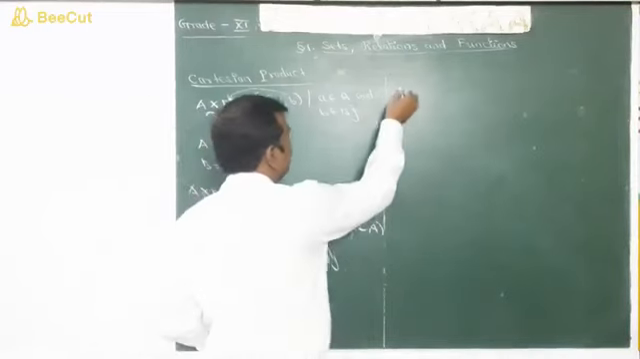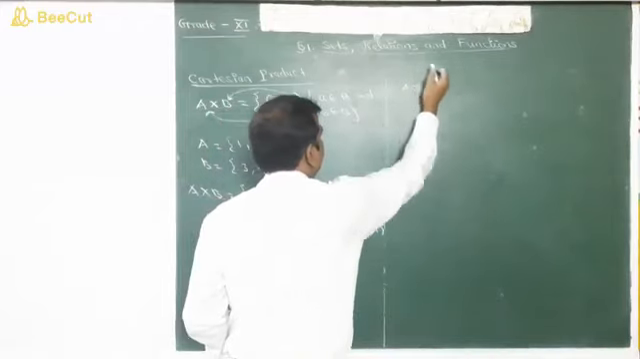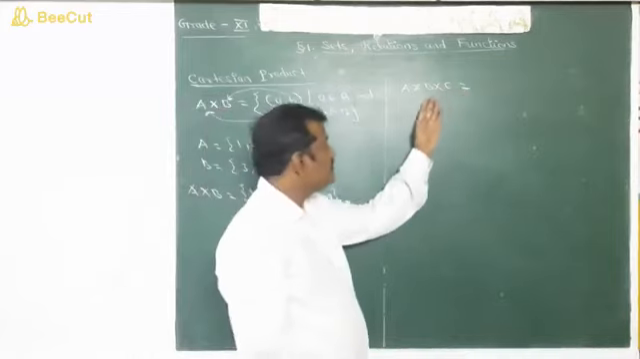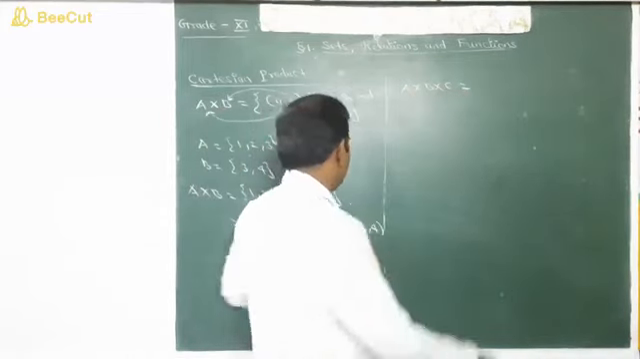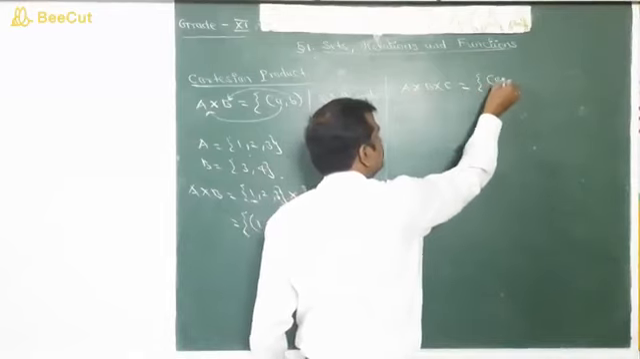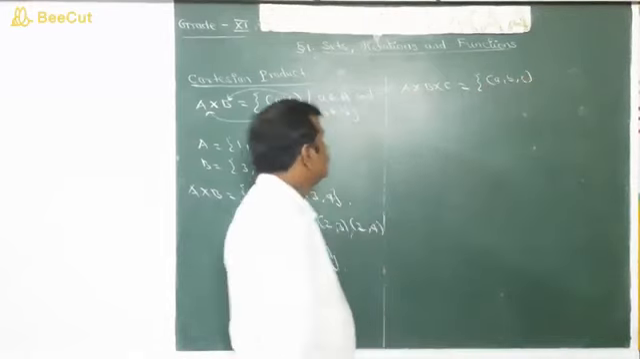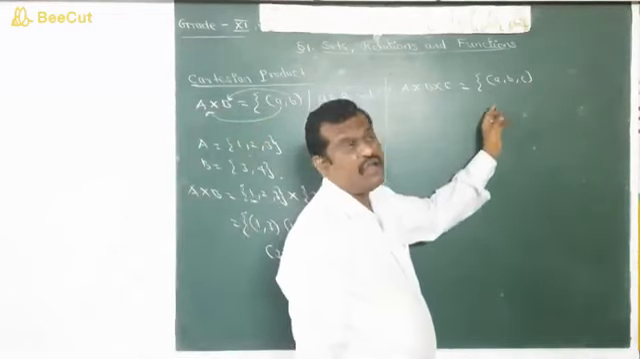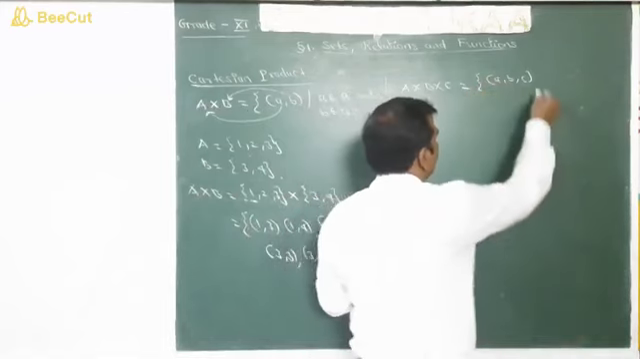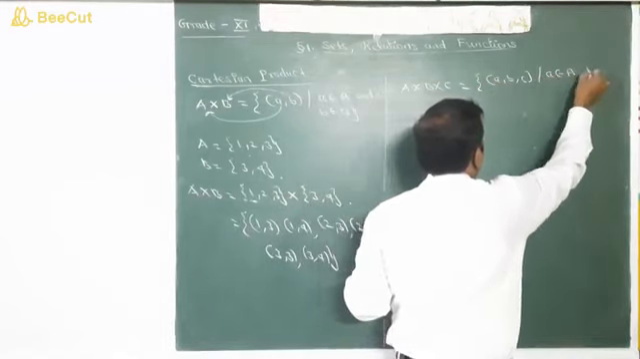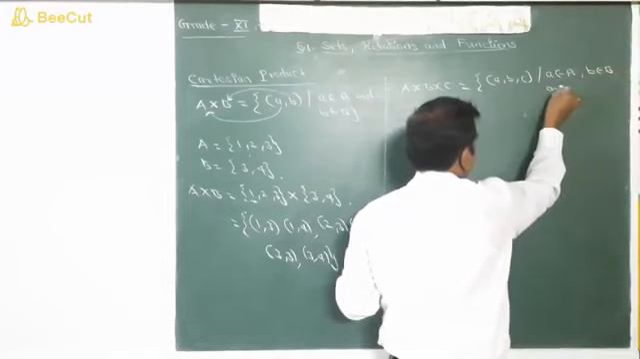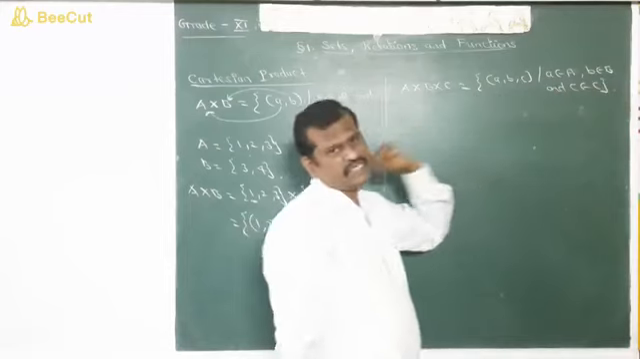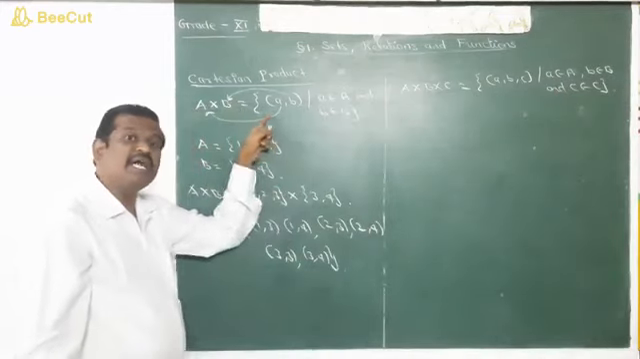Next we move on to define the Cartesian product of three sets. The Cartesian product of three sets, that is A, B, C, is denoted as A cross B cross C and is defined as the set of all triplets a, b, c such that a belongs to capital A, b belongs to capital B and c belongs to capital C. So this is called the set of all ordered triplets, whereas the earlier one is called the set of all ordered pairs.